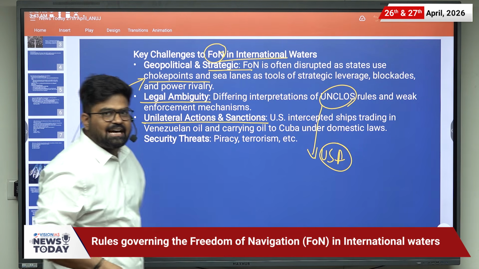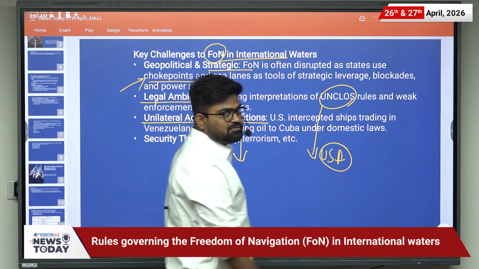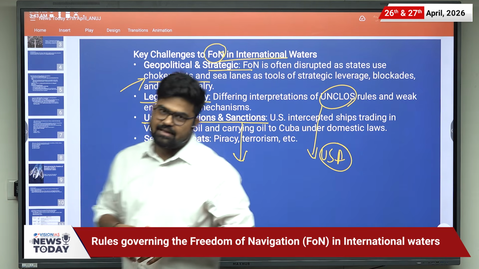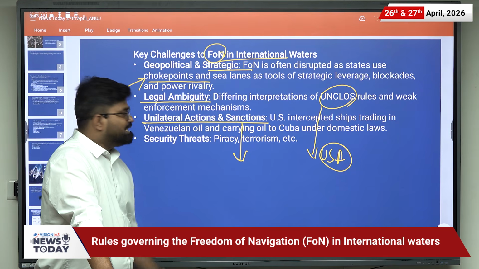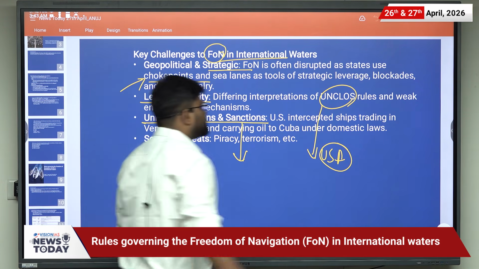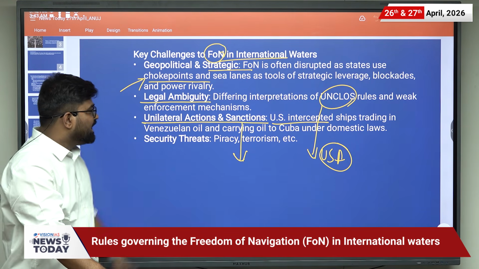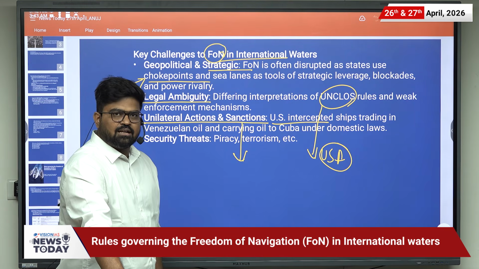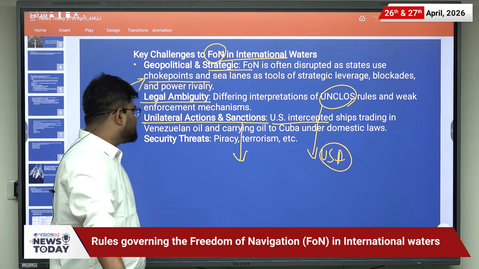You might have read last month, the USA blocked energy vessels to Cuba, and it completely blacked out Cuba. Those sanctions were unilateral by the USA. So the US intercepted ships trading with Venezuelan oil and carrying oil to Cuba under domestic laws. These are some issues with the freedom of navigation in international water.